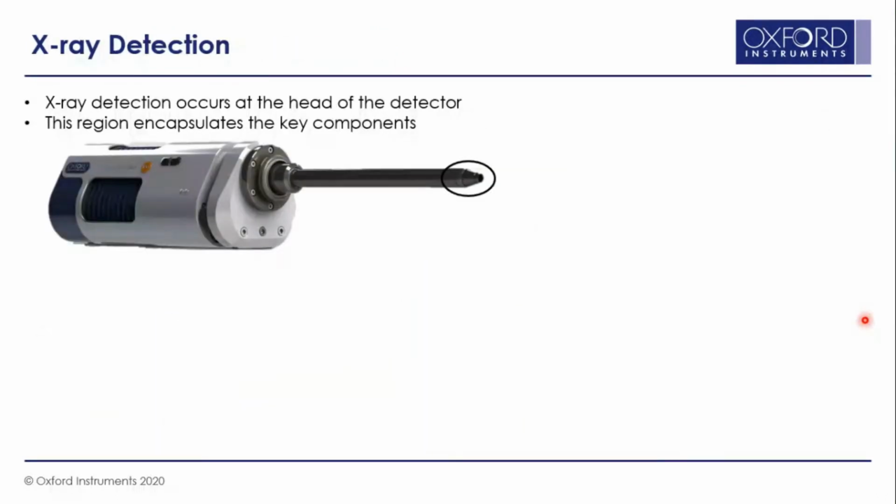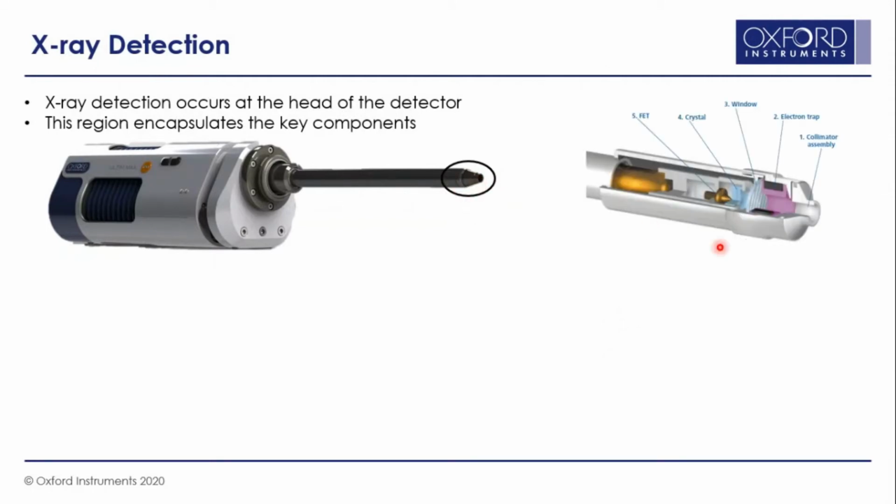Now this is the heart of an EDS system. It has a small opening here from where the X-ray enters. This area is important because it carries the important components of the EDS detector, as you can see here. It begins with a collimator assembly. This assembly ensures that a parallel beam of X-ray enters the EDS detector, and it filters out the X-rays coming in from the SEM chamber geometry and other components in the specimen chamber.